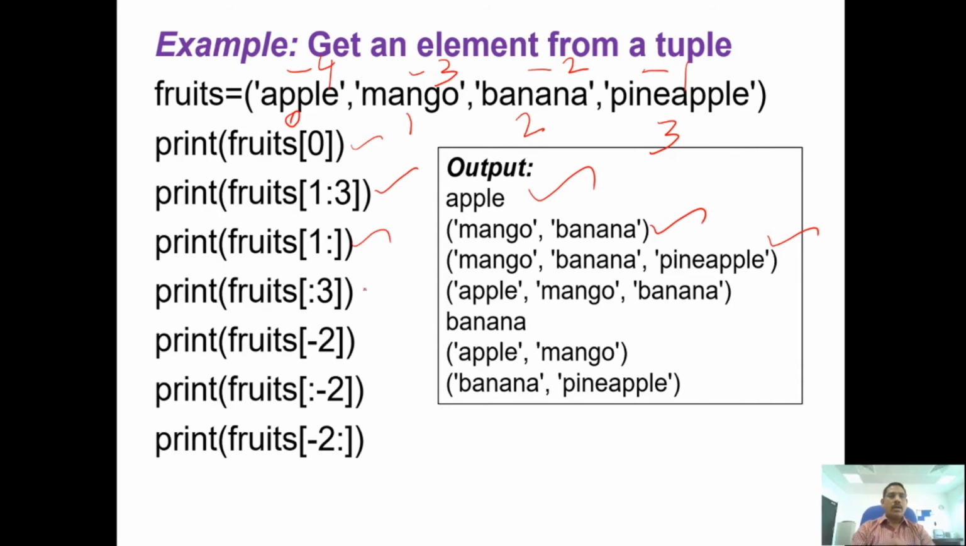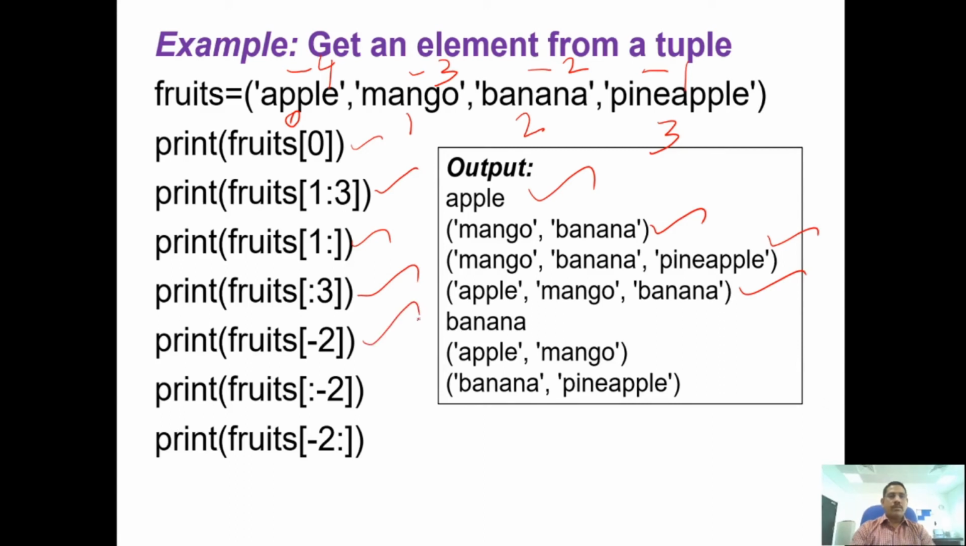Okay, now come to the fourth print. The starting point is not mentioned, colon 3, right? Only the ending point is mentioned, but the starting point is not mentioned. What does that mean? It starts from the 0th position up to third, not the third but before the third, as we discussed earlier. So it will print apple, mango and banana.